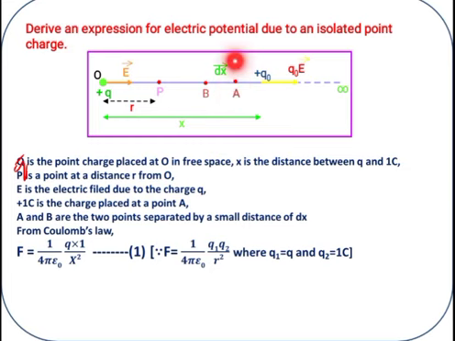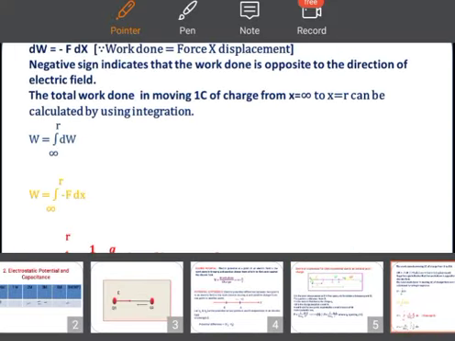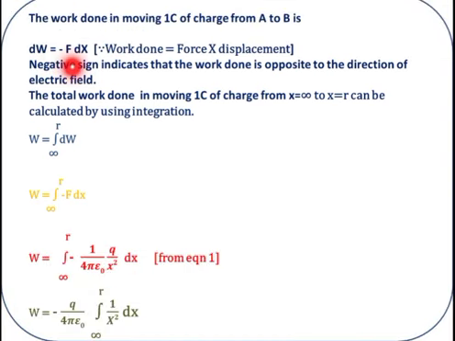Suppose we want to study the total work done, that is, when we shift this charge to the required point P. So this is the total work done. Let us study step by step. dW is equal to minus F dx when we shift the charge from A to B. And why the negative sign here? The negative sign indicates that the work done is opposite to the direction of the electric field, which we discussed.